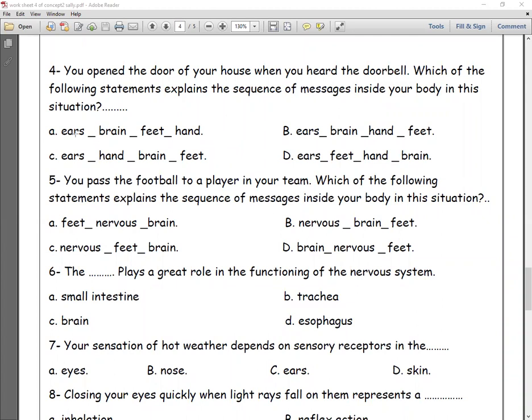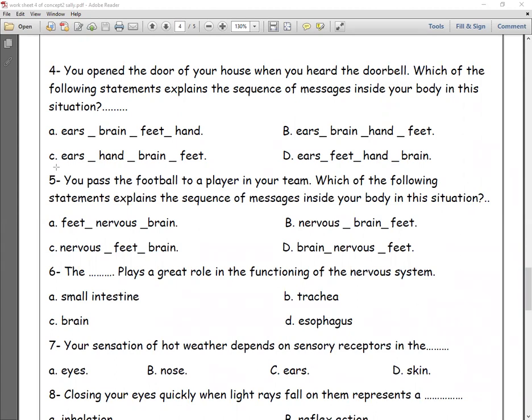No, because we can't use two organs followed by each other. We need the nerves in between both of them to send the signals, okay? Ears, brain, hand, feet, ears, hand, brain, feet, ears. At the first we hear, so we will start with ears, okay? Then ears reach to brain.